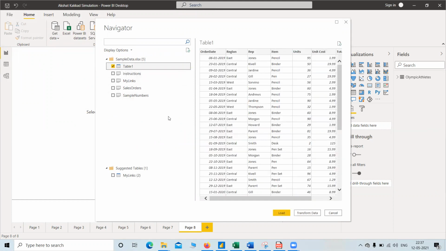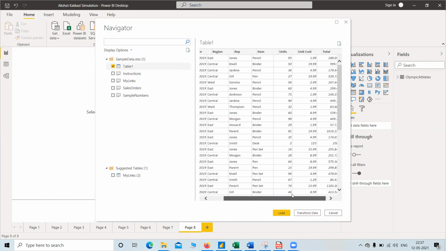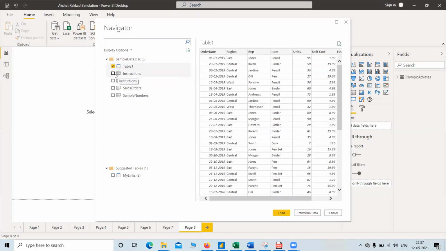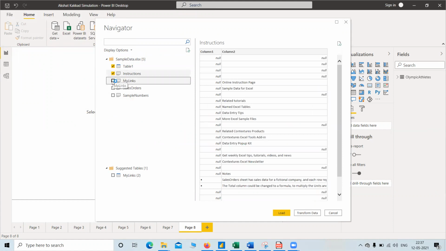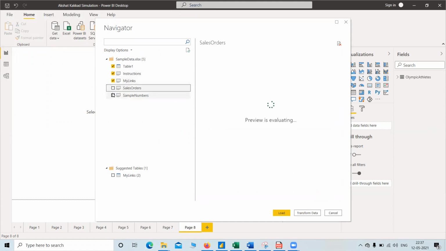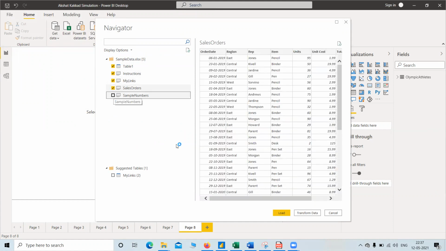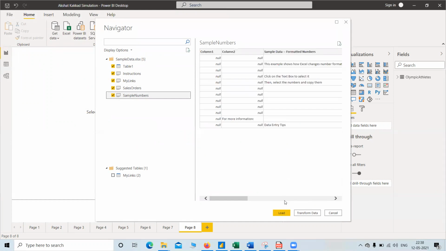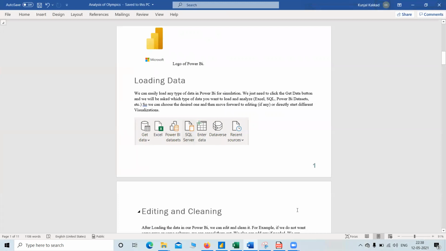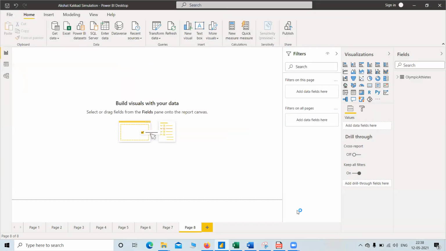We use Table 1. So this is the Table 1 data, then instructions, my links, sales orders, and sample numbers. Now suppose we don't want to directly load the data, but we want to edit some of this data. So we can click on the Edit button.